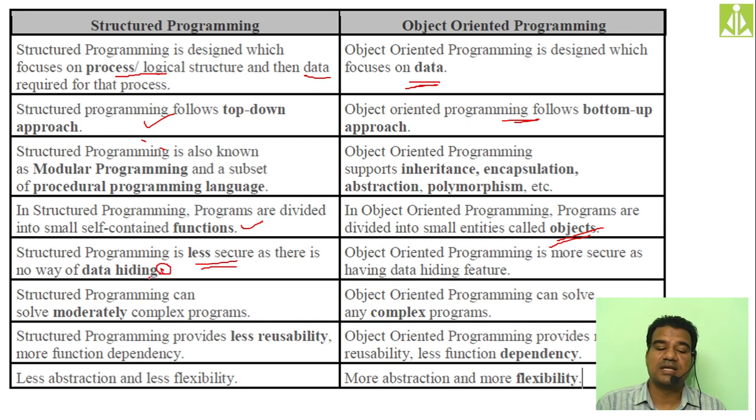So that is the reason, if you involve a third person, if you involve other parties to do collaborative work with you in your project, you cannot hide the confidential information from them. That's the reason structured programming is less preferred. But in object oriented programming, it is more secure and data hiding is also possible.